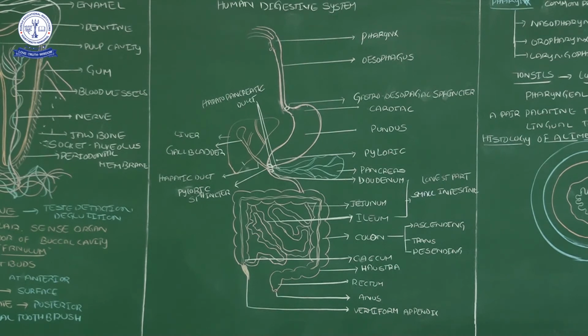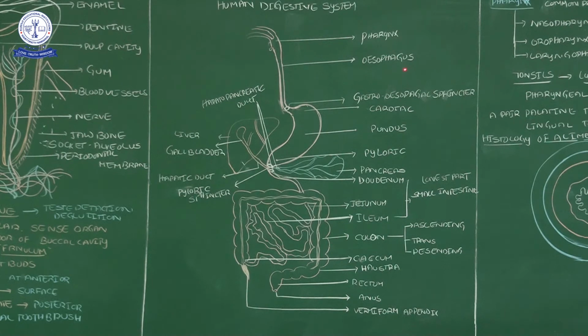The anal pore has two sphincters: one is the internal anal sphincter and the other is the external anal sphincter. One more time I will tell: the internal anal sphincter we can't control, but the external anal sphincter we can control, because the internal anal sphincter is made up of smooth muscle, not under our control. So these are the parts of our alimentary canal.